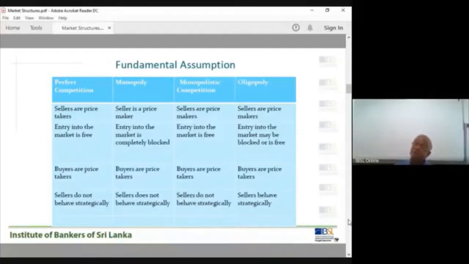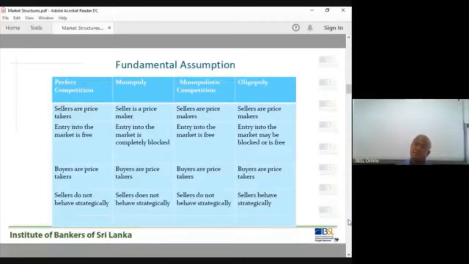Sometimes natural monopolists can arise because of technology; new technology is costly. No other firm wants to enter because of the high cost of this technology. Technological barriers are there. Sometimes there are administrative barriers.